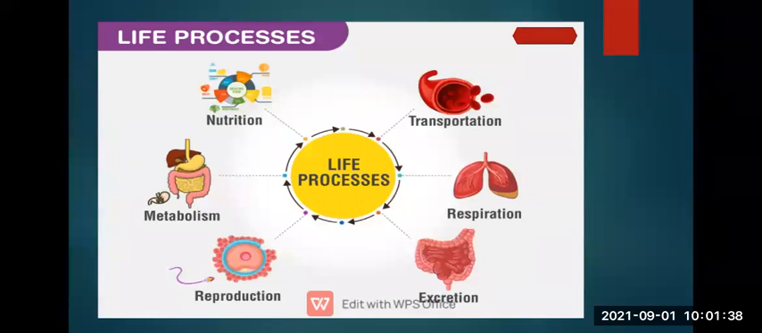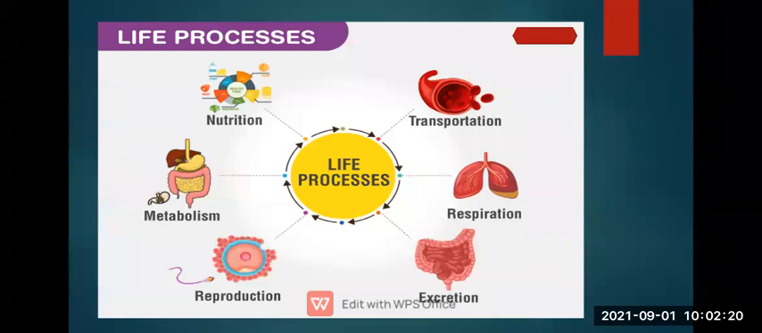Now, life processes. What are life processes? Life processes are the processes going on in living organisms, like nutrition. We get this nutrition from the food we eat. From food we get different types of nutrients, macronutrients and micronutrients. In macronutrients we get carbohydrates, proteins, and fats, and we also get minerals and vitamins. The process in which this nutrition is taken from food is called digestion.